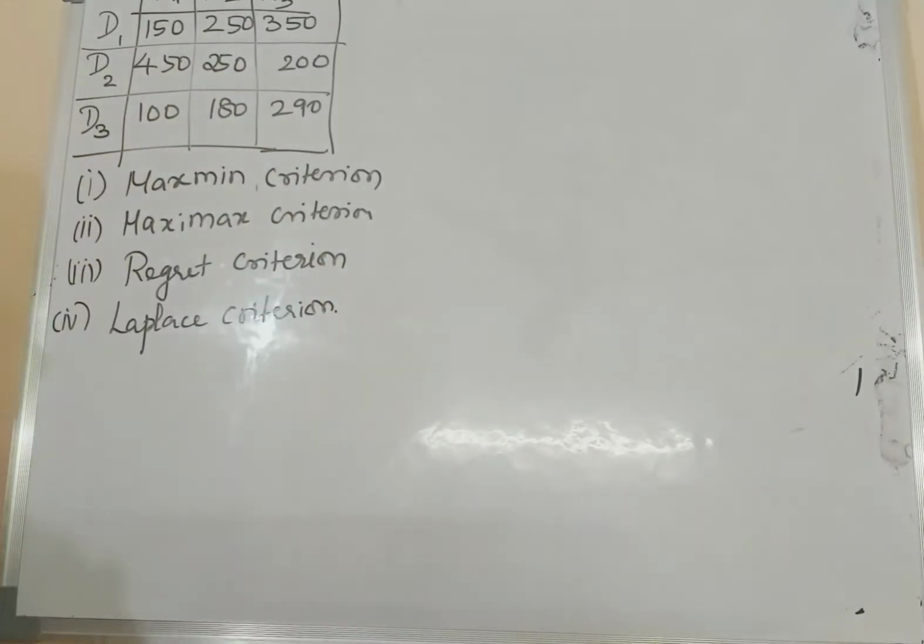These all come under uncertainty decision making. So from this, you are going to calculate the solution right now.